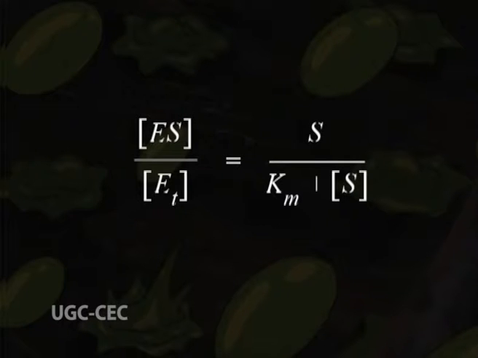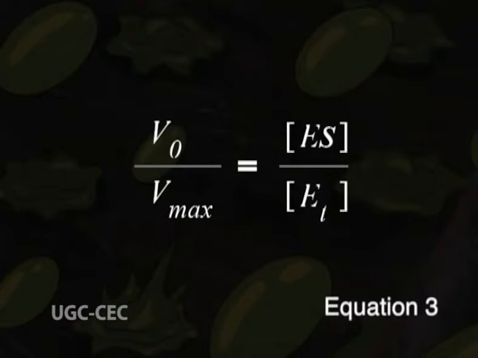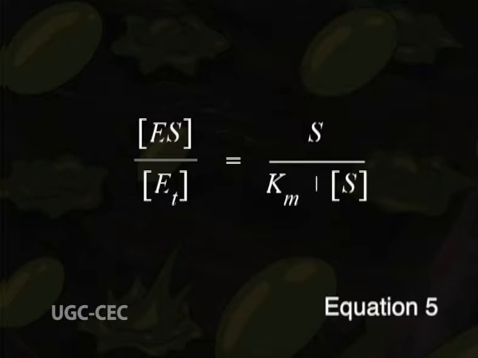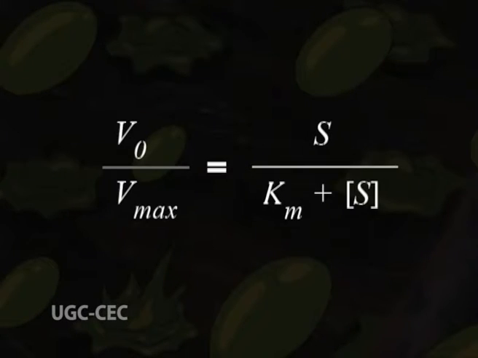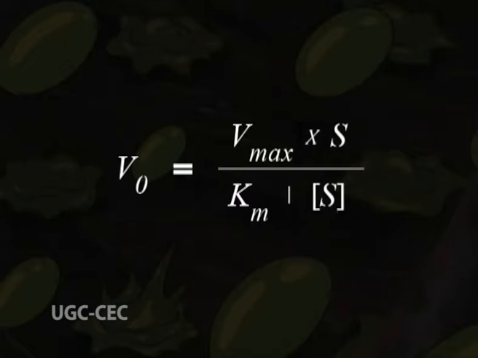It may be written as ES upon Et is equal to S divided by Km plus S. This is equation 5. Substituting the value of ES upon Et from equation 3 into equation 5, we get V0 upon Vmax is equal to S upon Km plus S. V0 is equal to Vmax into S divided by Km plus S. This is equation 6.